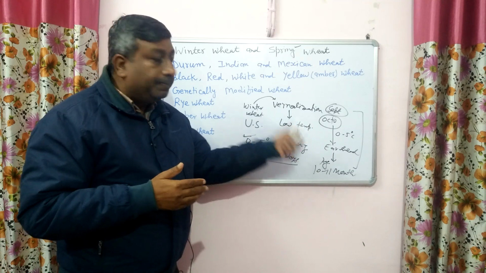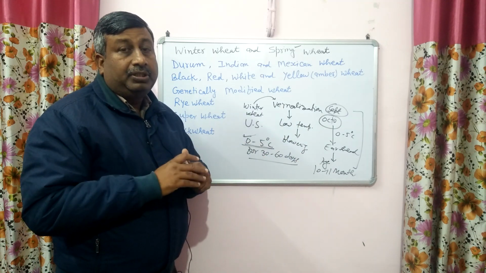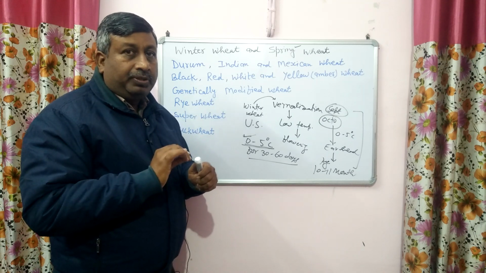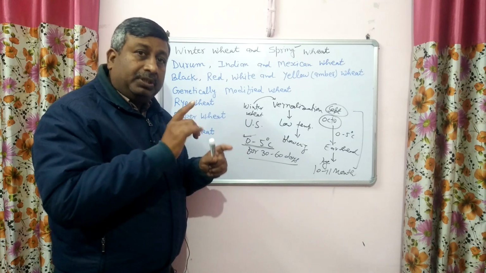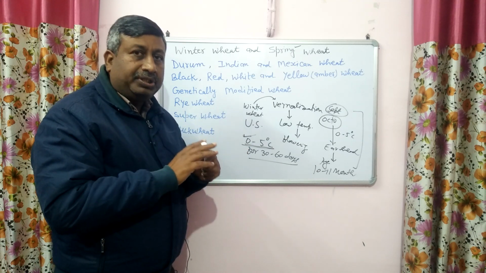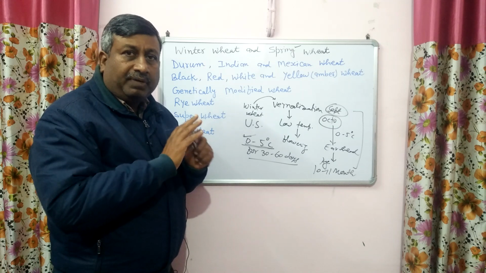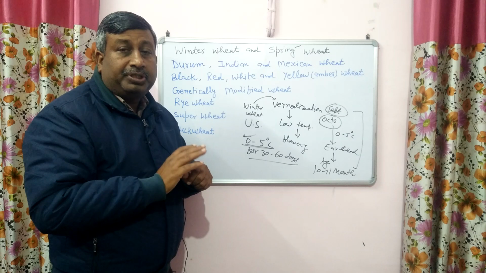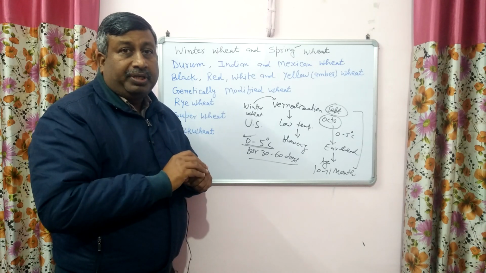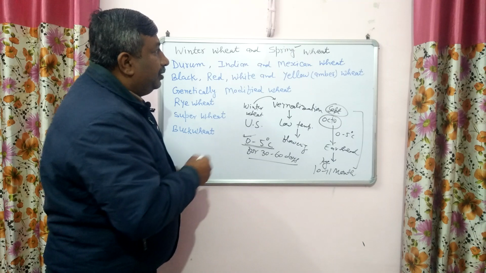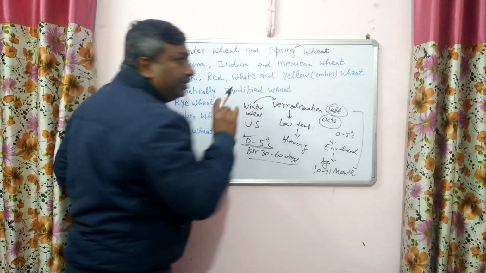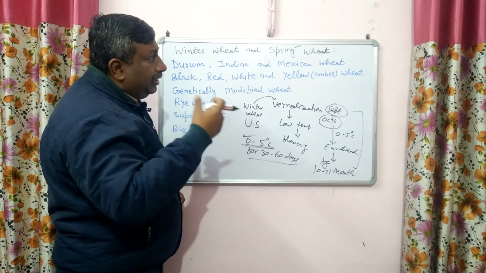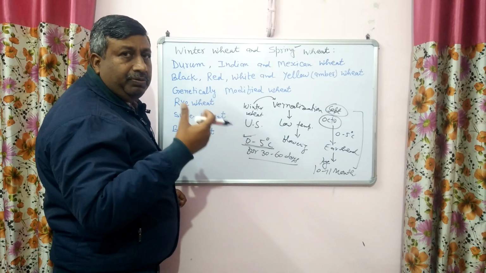And duration is about 10 to 11 months and sometimes it is 12 months, that is 1 year. तो whole the year they take only one crop. So winter wheat कौन सा wheat होगा जिसके लिए लो टेम्परेचर चाहिए लॉन्गर ड्यूरेशन के लिए, अदरवाइज उसमें कोई फ्लावरिंग नहीं होगी. But in case of spring wheat, no such low temperature requirement is a must for reproductive phase. No vernalization is required. So in spring wheat, no chilling requirement is a must. We sow the crop and then after a period it comes into reproductive phase.